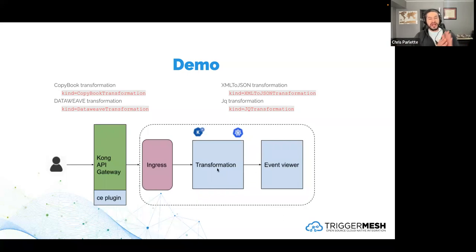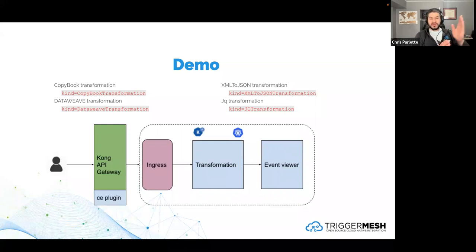What I have set up here is a Kong API gateway. It is running a custom plugin that we wrote that's open source, a CloudEvent plugin. So when I send a curl request to the Kong API gateway, and we'll show you what this curl request looks like with the payload, it's going to take that payload and create a CloudEvent. Again, the CloudEvent really is just the data with some attributes on it and in a certain specification.